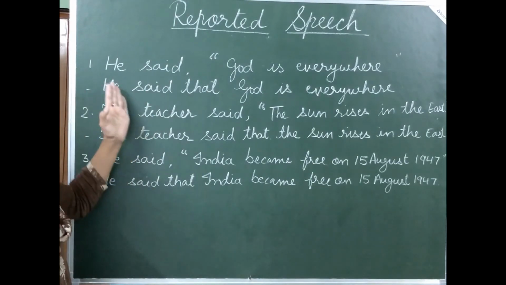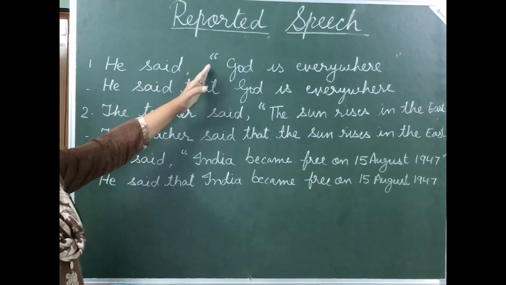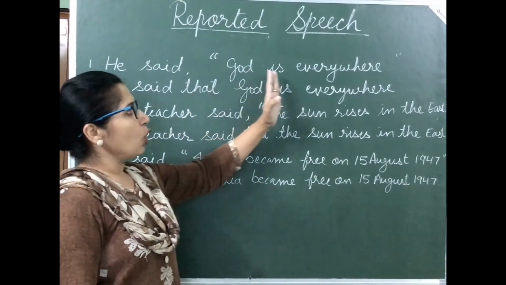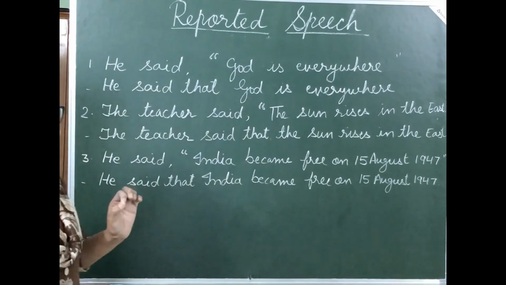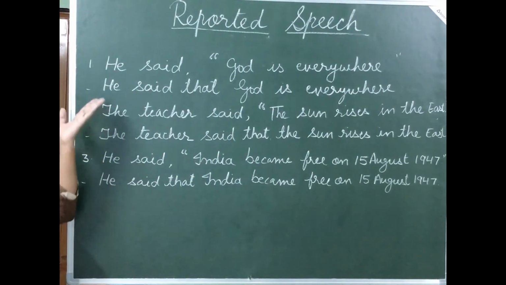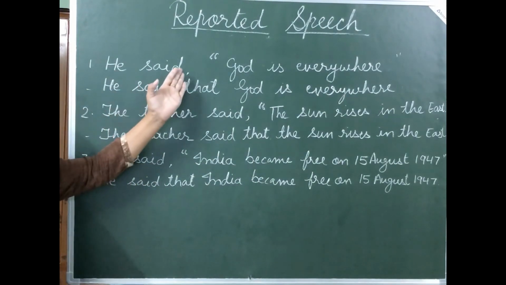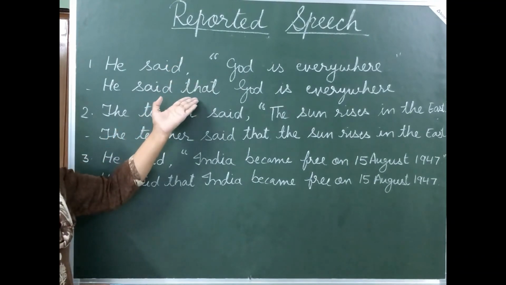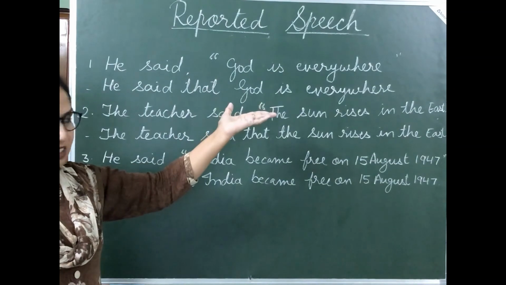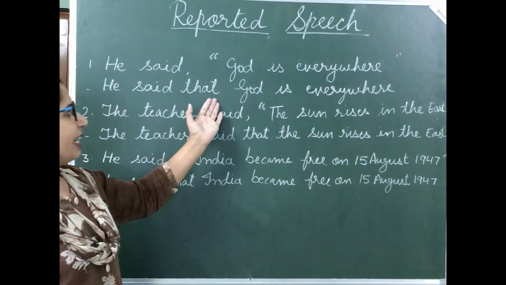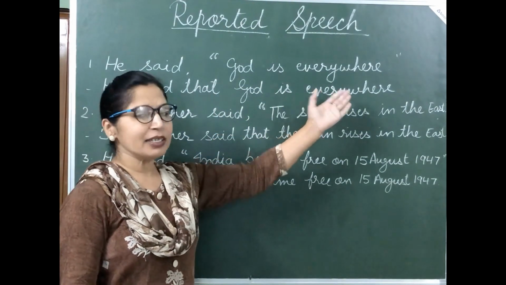Let's see some examples. He said, "God is everywhere." So how to change this? He said, remove the comma and inverted commas and put the conjunction "that," and after that we need not change the tense. He said that God is everywhere, full stop.